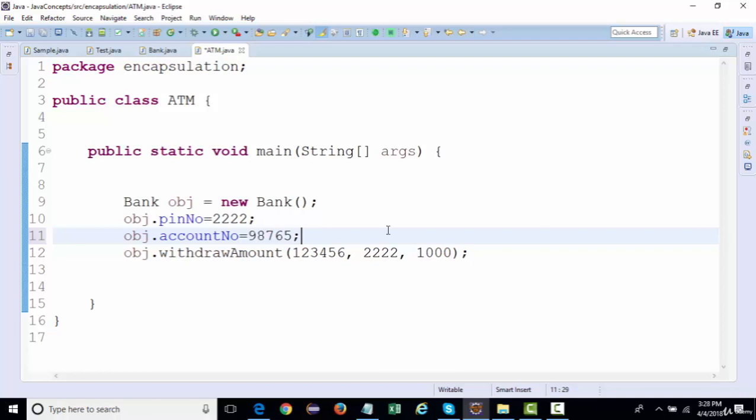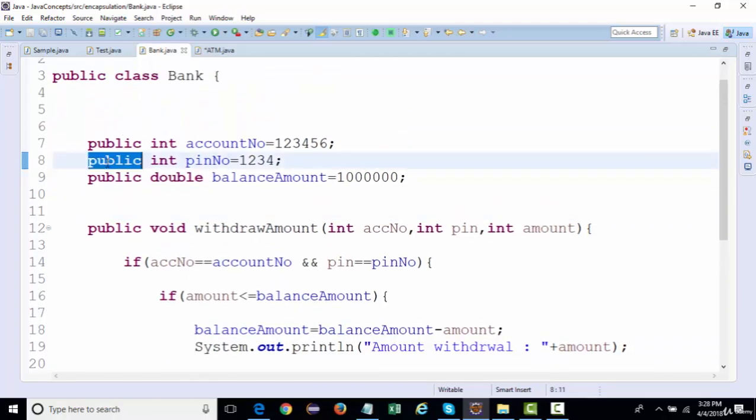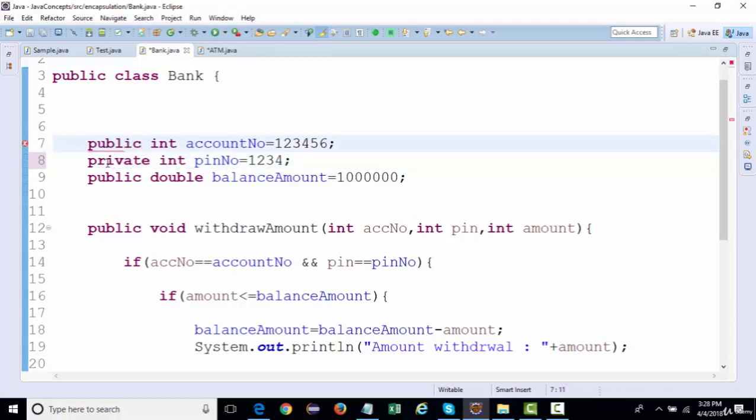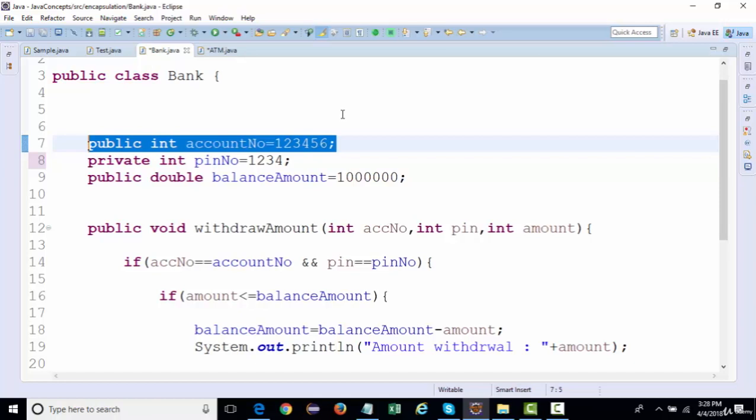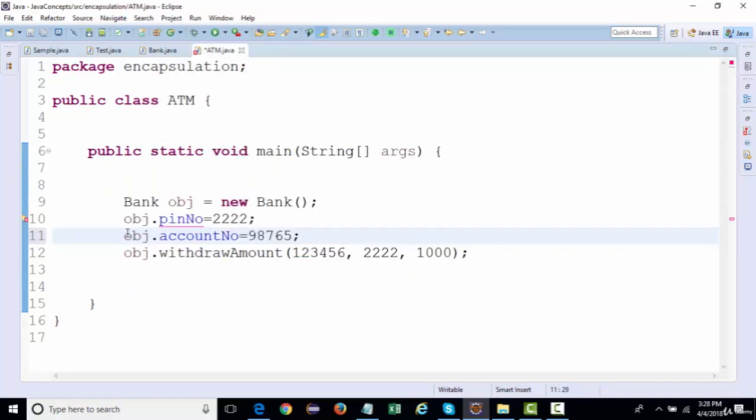Now, here we need to implement encapsulation. In order to implement encapsulation, what we will be doing is changing the access modifier for these instance variables to private, right? Account number, you can keep it as public. I mean, if the account number is changed, it should not show valid credentials for that account, the balance amount and other things. So this is a global thing and should remain as it is, but the amount and the PIN number, we should make private so that they are not accessible directly from outside.